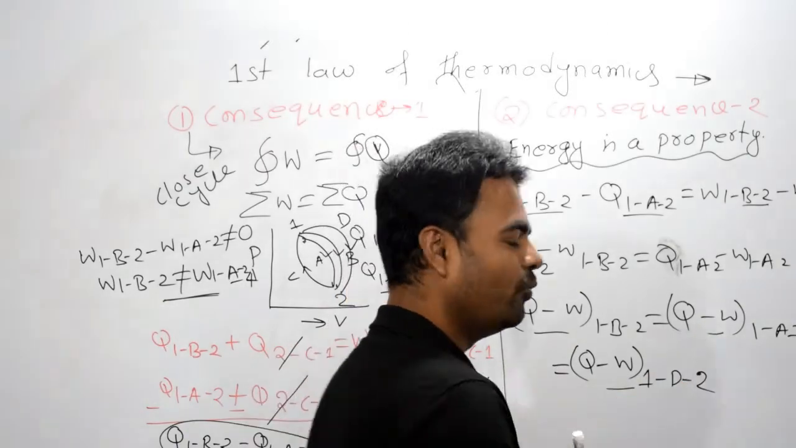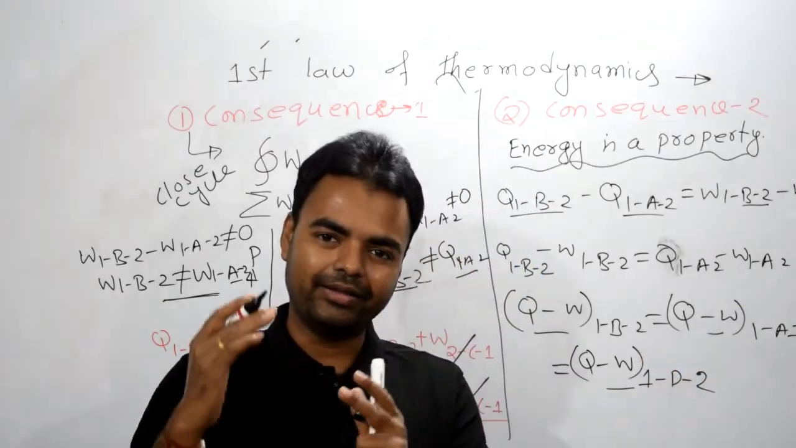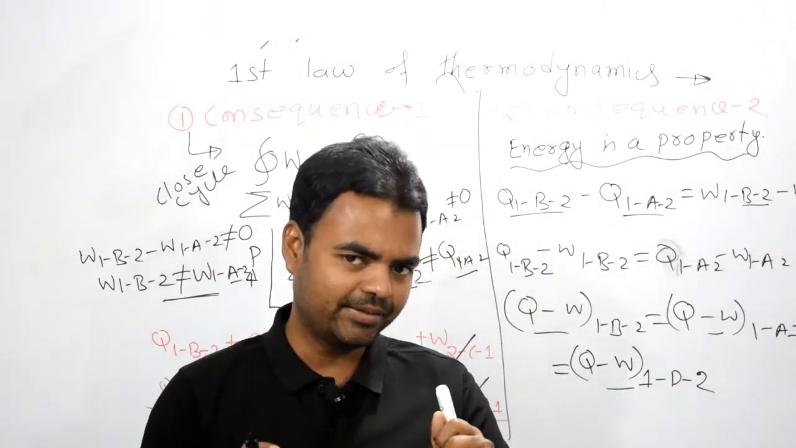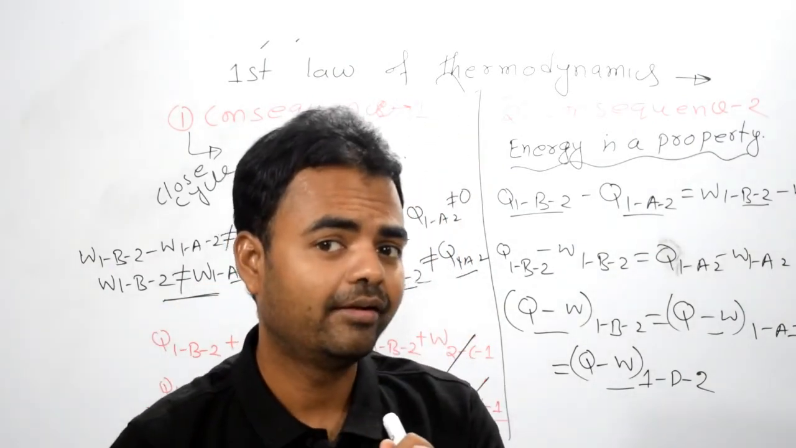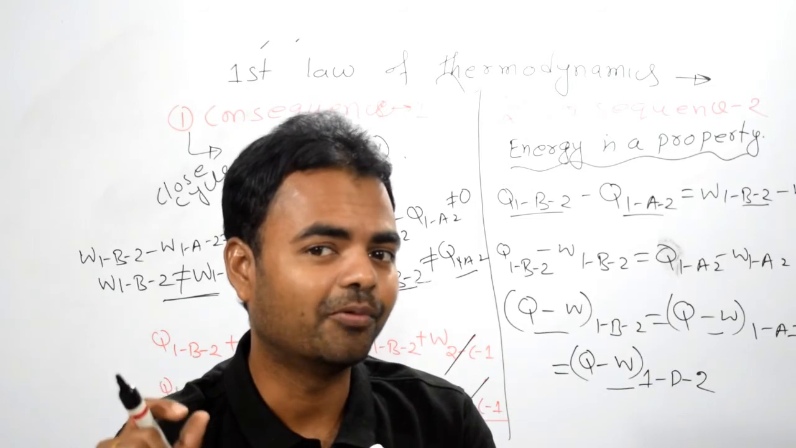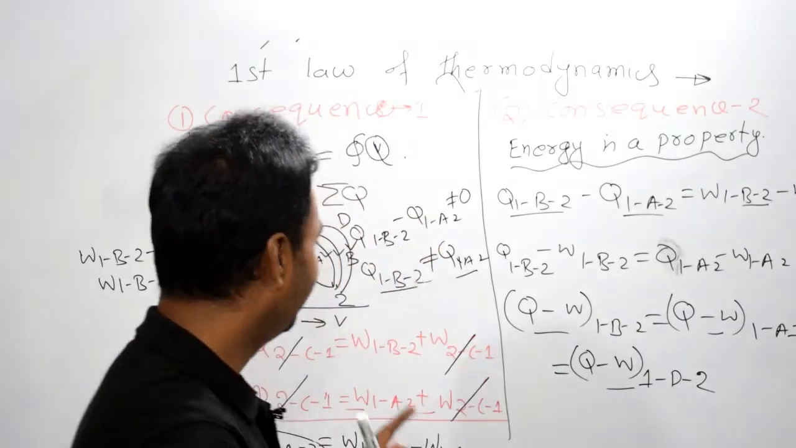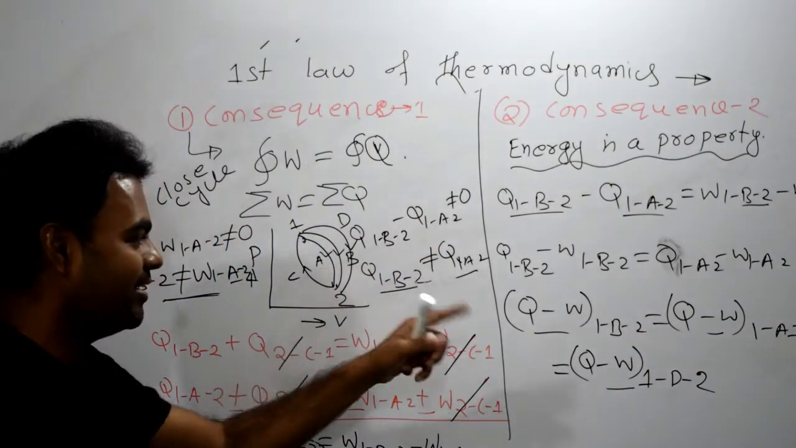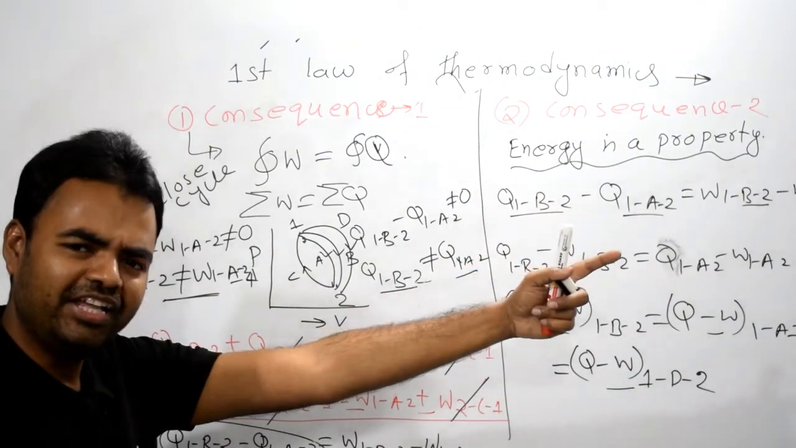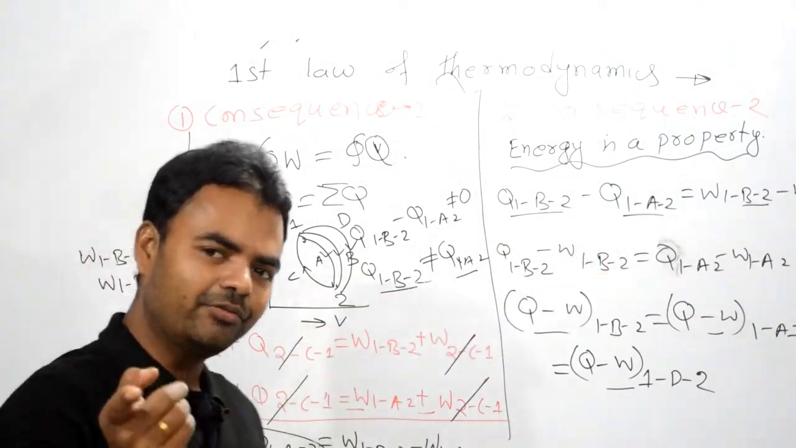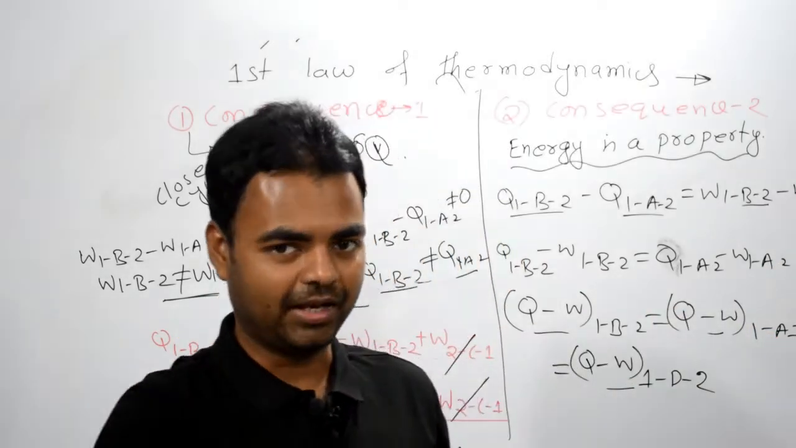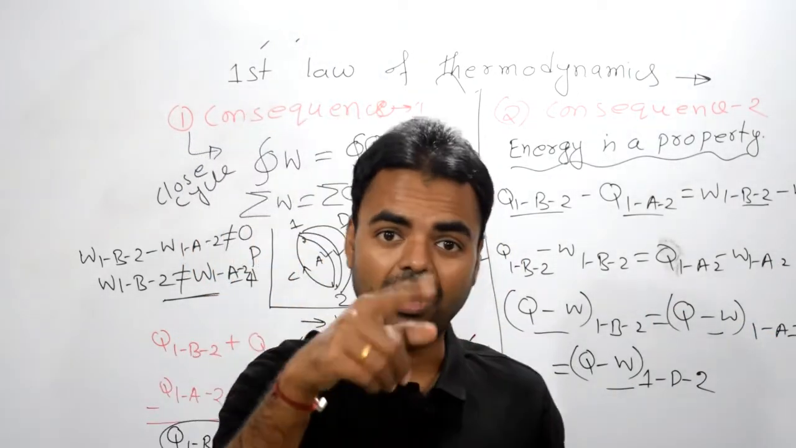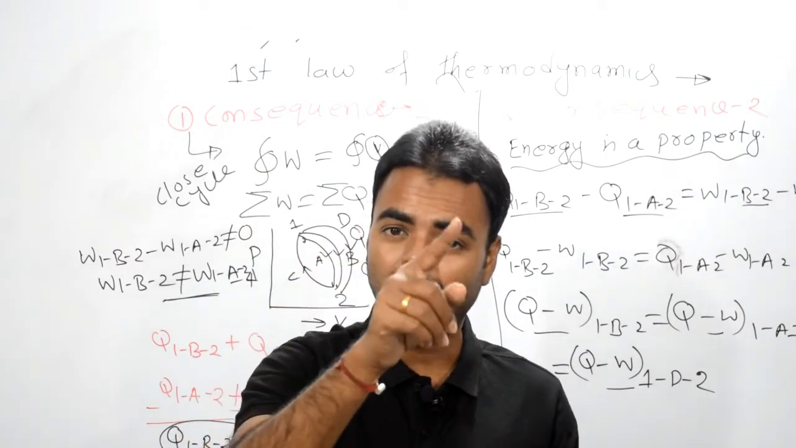They are equal. Doesn't matter which path they are following, the values are equal. You can see for A is equal to B is equal to D. So doesn't matter which path they are following, the values are equal. That means they do not depend on path.